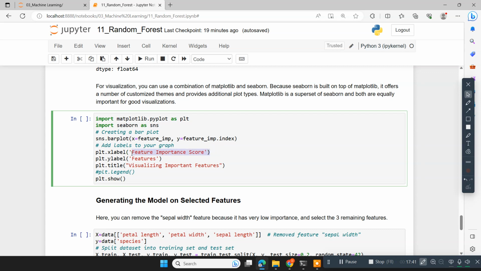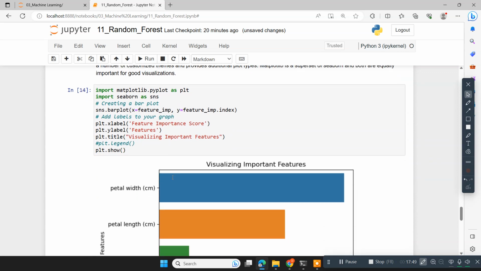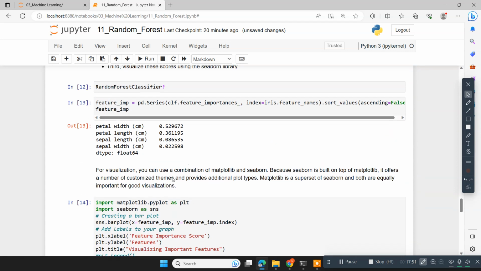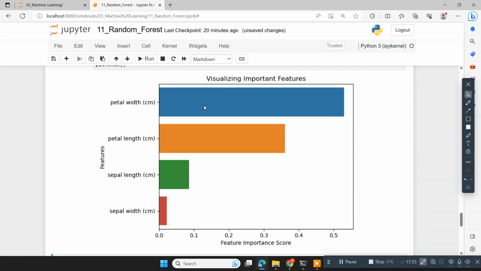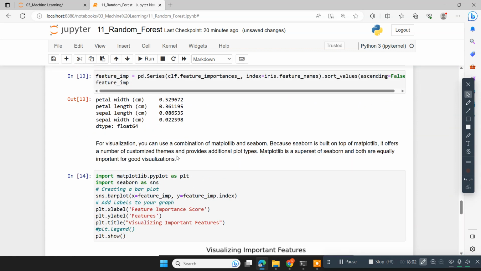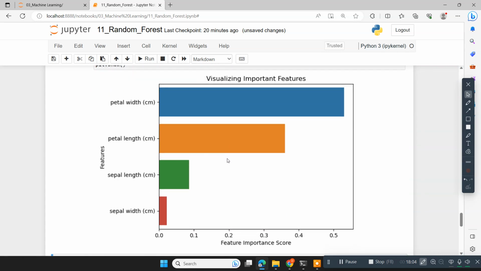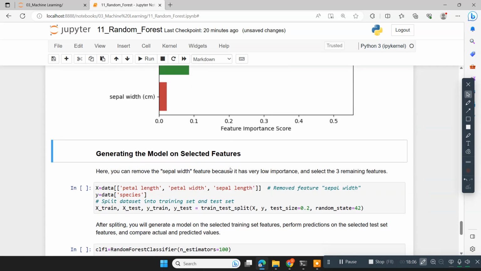This is the title of the x-axis, this is the title of the y-axis, and this is the title of the figure. Then plt.show, and the graph is shown. As we have seen numerically, petal width has the highest importance, and sepal width has the least, 0.02. So this is a horizontal bar chart.